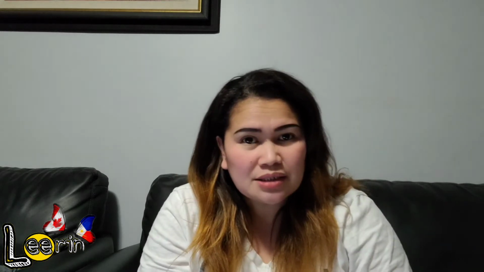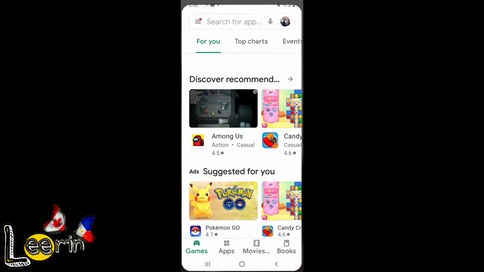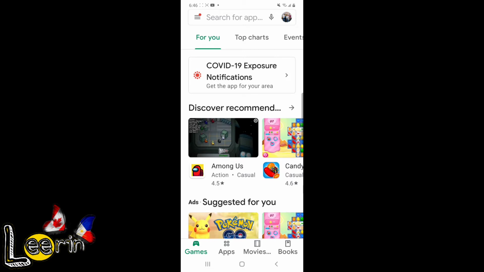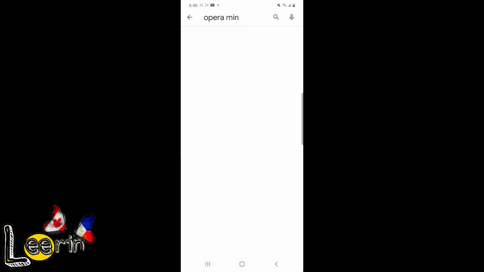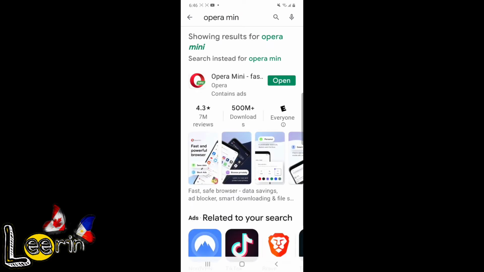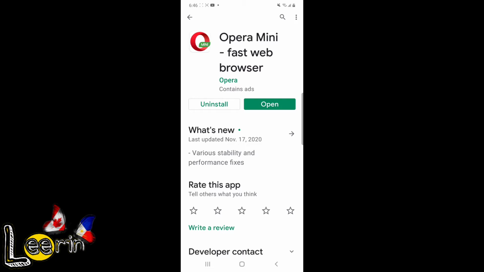So simulan na natin. We're gonna go first to Play Store, then search for Opera Mini browser. Then we will download it. It is already open because it's already installed to my cell phone.